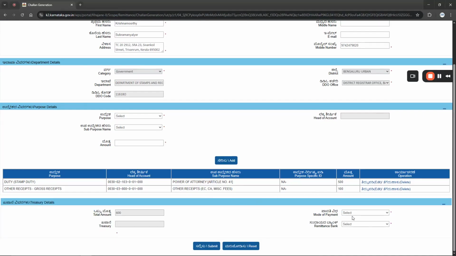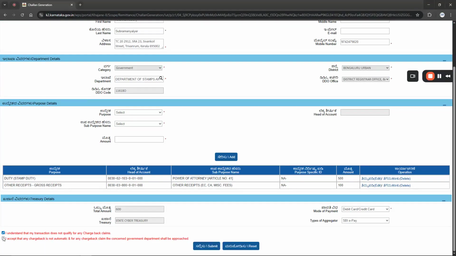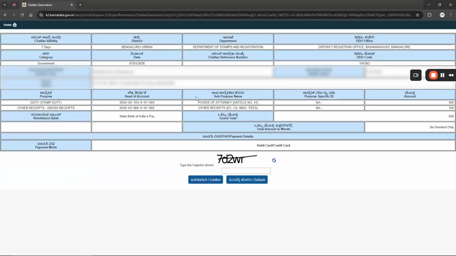In mode of payment, we are going to select credit debit card. For type of aggregator, we have the option to pay through ICICI ePay or SBI ePay. Let's select SBI ePay and check these boxes, terms and conditions. Click submit. This is the summary of the application. We must review this summary before we proceed further. These are a few important parameters that we should review.